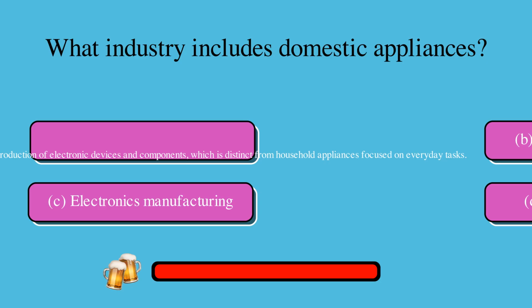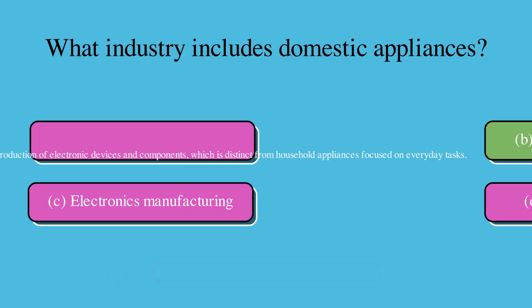What industry includes domestic appliances? Is it A, textile sector, electronics manufacturing? This refers to the production of electronic devices and components, which is distinct from household appliances focused on everyday tasks. B, home appliance sector, C, electronics manufacturing, or D, automotive industry? The correct answer is B, home appliance sector.